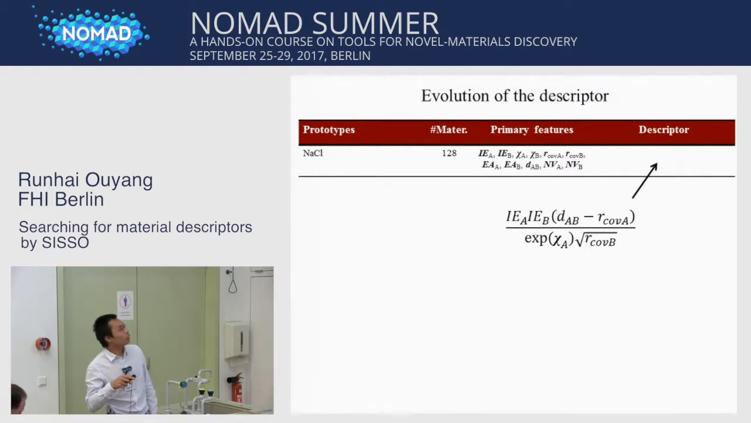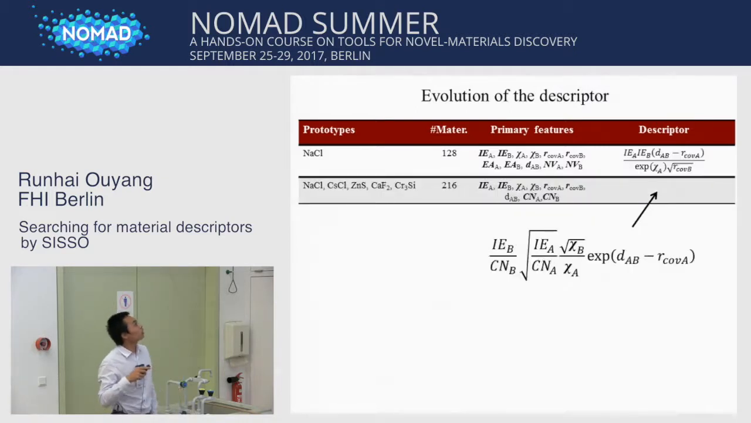And we can easily identify a descriptor for 100% classification. So here, the D is from the structure, and all others are the atomic parameters. Then we increase the number of prototypes up to 5, which means we include more chemical environments into the training. And the number of materials is 216. Then we found that this primary feature set can get a descriptor for 100% classification.